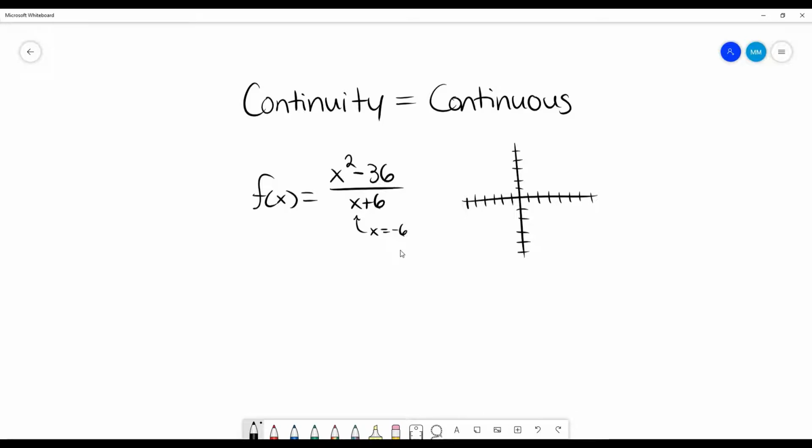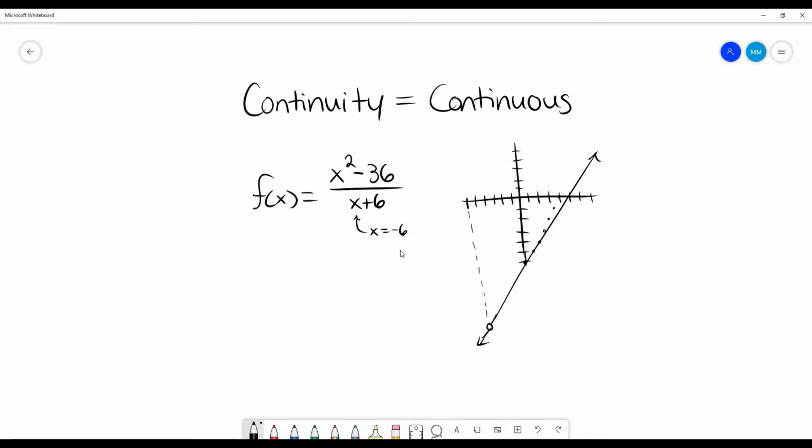Okay, so it's going to be 1, 2, 3, 4, 6. So it's going to start there, and it's just going to be this linear line. And it's just going to look like that, except when x equals negative 6, we have a hole here. So there is no value at this particular point. They have a discontinuity because of this in our denominator. Obviously, we can't have a 0 in the denominator. But any of the points around it just continue on.